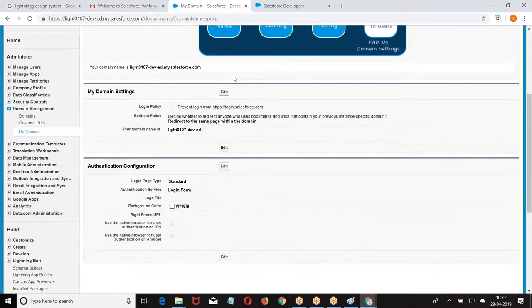So what was this? Domain name creation. Why are you creating it? It is a must that a domain name should be created to execute any Lightning program. So these are the three prerequisites we need to understand: packages, namespace, and domain. Out of all these three, what is mandatory? Domain is mandatory. The other two are optional. If I want to deliver the code to a third party, namespace is also mandatory.